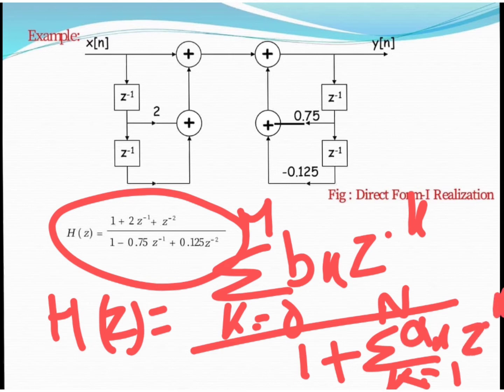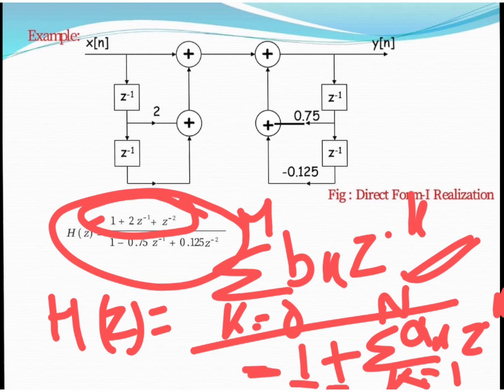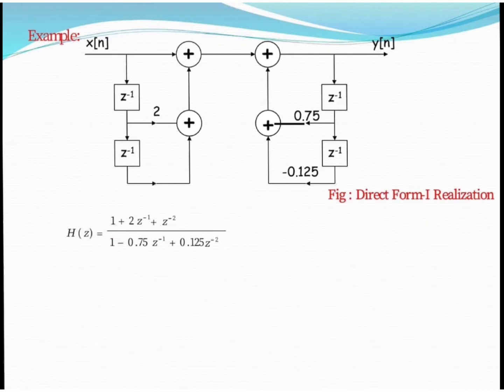When we compare this equation, the numerator term has positive coefficients. If it is positive, that means the coefficient must be positive. But in the denominator, when the sign is positive, the coefficient is negative. Whenever there is a negative sign, the coefficient must be positive. When there is a positive sign, the coefficient must be negative. This must be remembered while understanding the value of the coefficient.